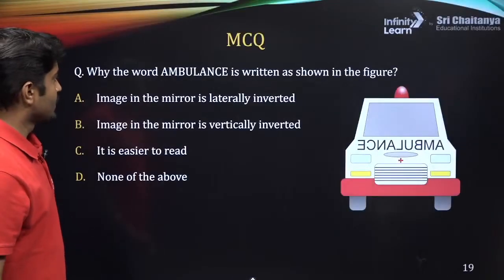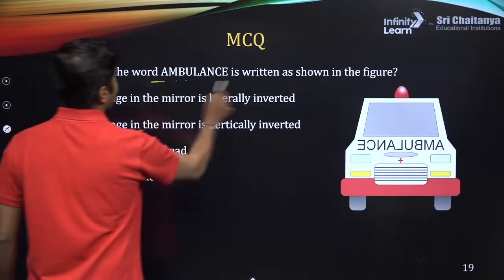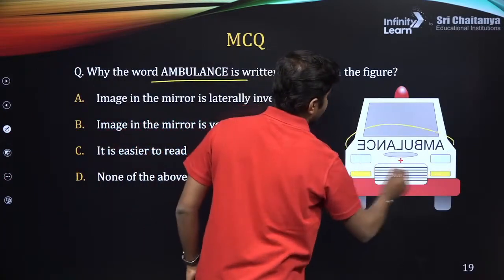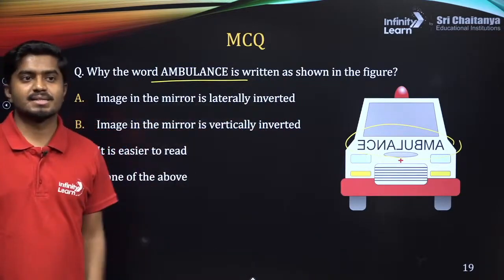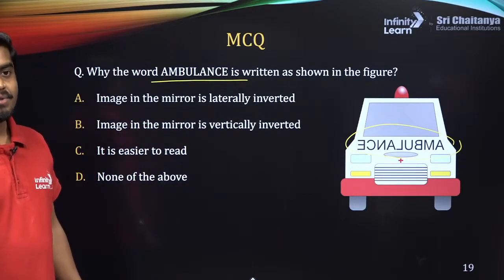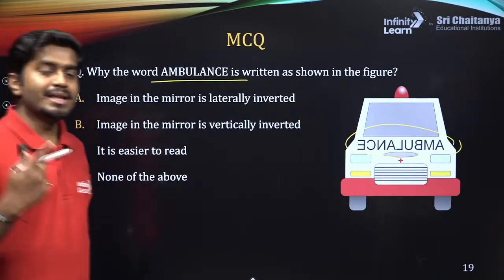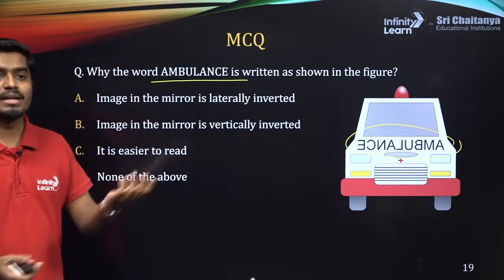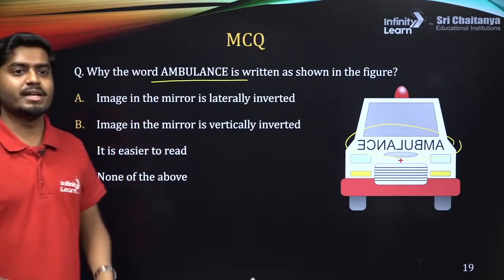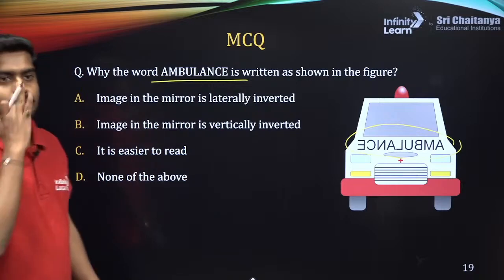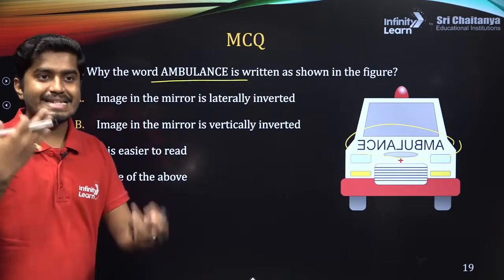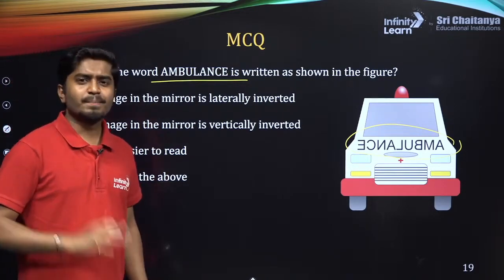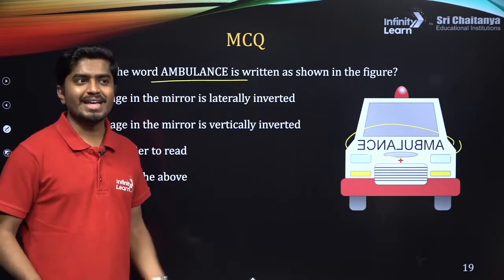Alright. So now solve this. We have the word ambulance written on the ambulance like this. What is the reason? Do you know? Why does the word ambulance look something like this? Inverted image with the ray diagram. We'll learn the inverted image when we learn the spherical mirrors. On the plane mirror, you won't get the inverted image. Real and inverted we'll learn in the next class. For the plane mirror, you don't get the inverted image.